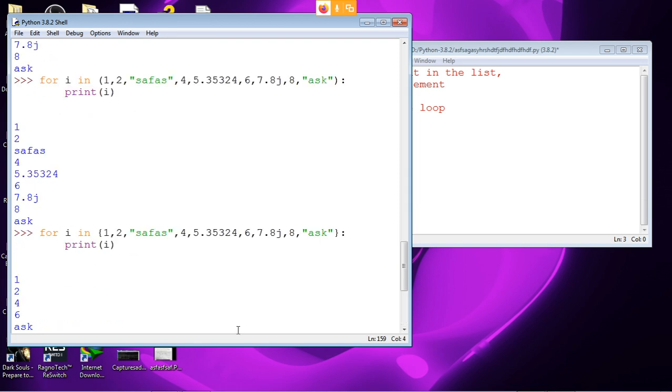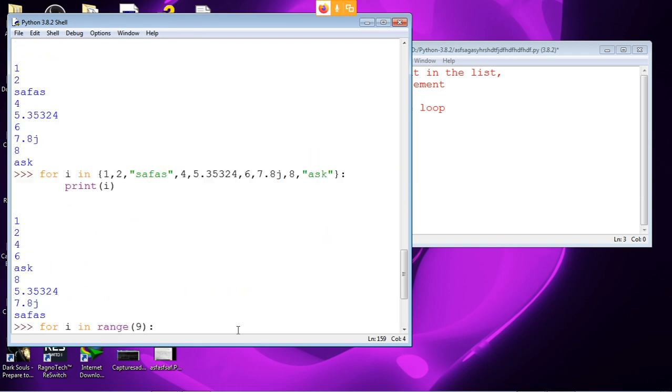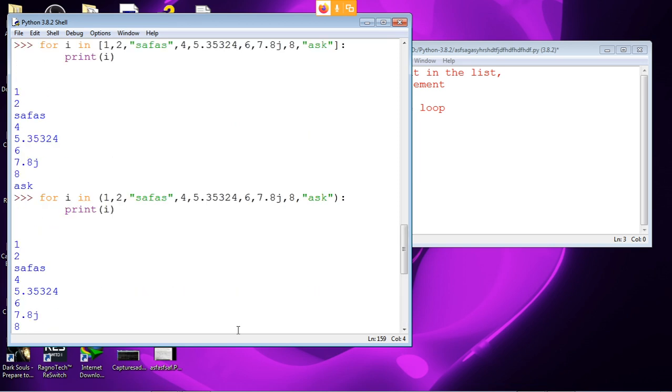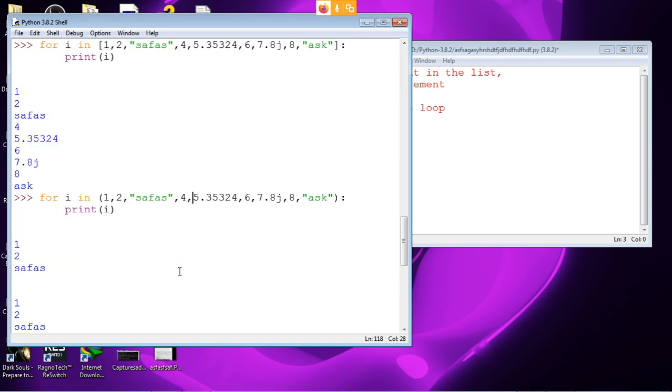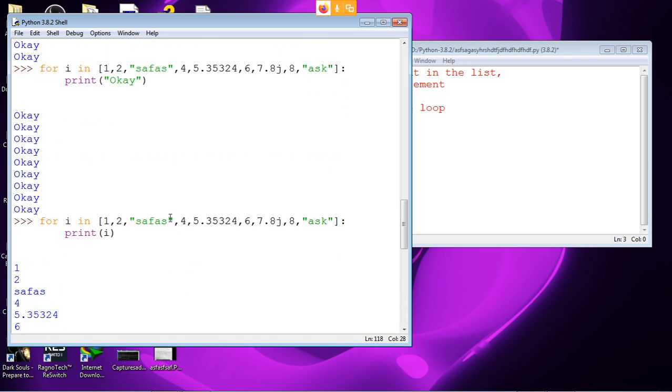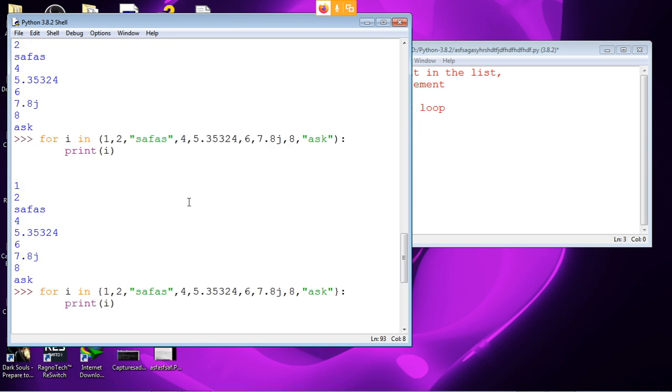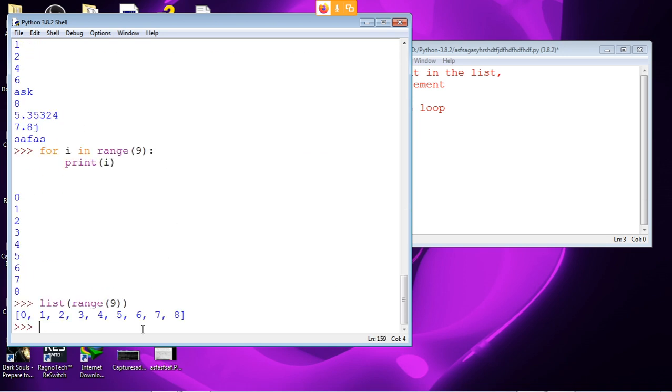I typed that same syntax, for i in range, and I typed print, but it's still showing a syntax error. You must have missed something, like the colon. No, I used the colon. Did you miss the quotes? It says okay is not defined. Check where okay is written. You might have forgotten quotes in okay. Yeah, I forgot quotes.